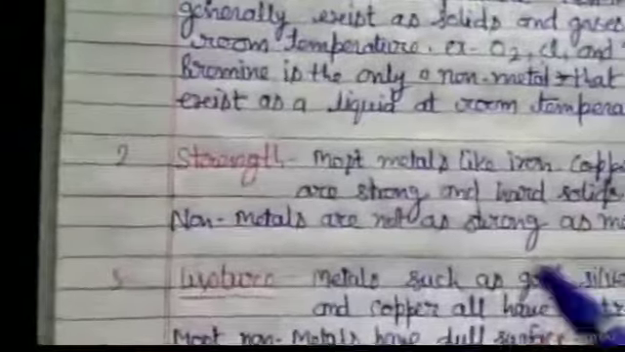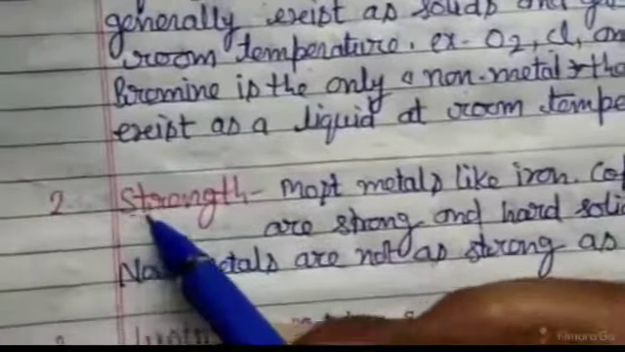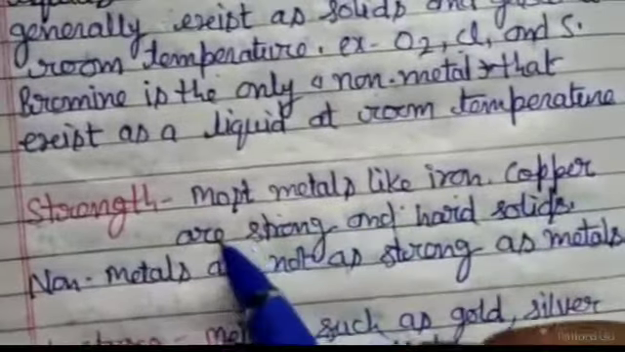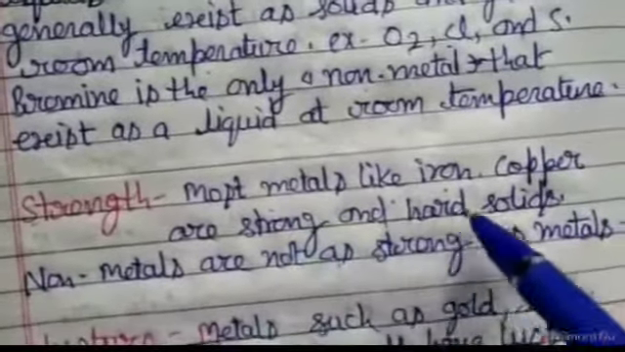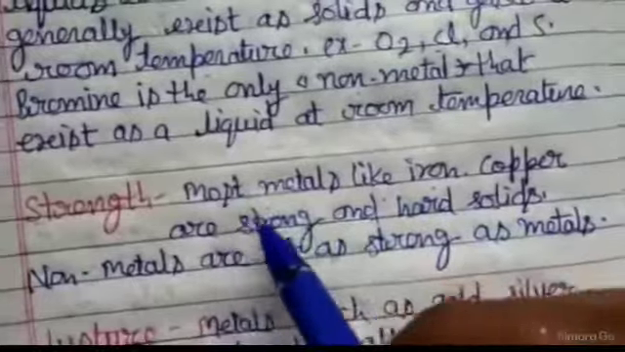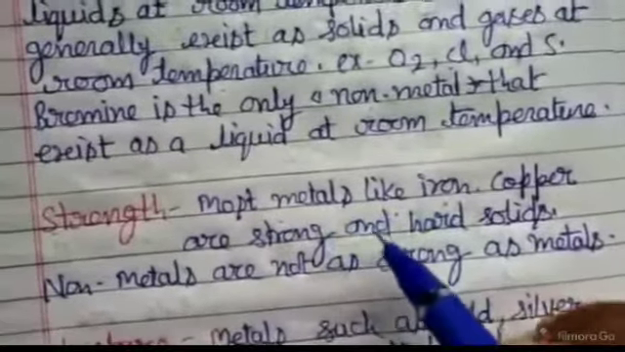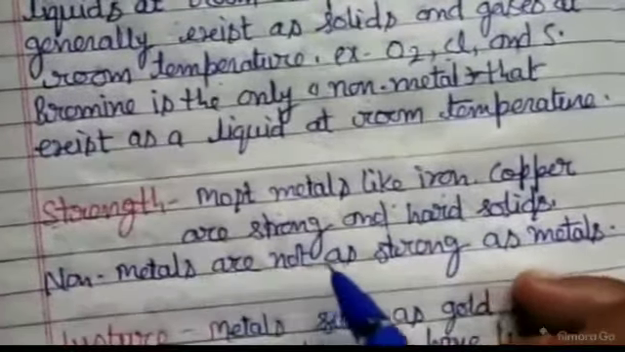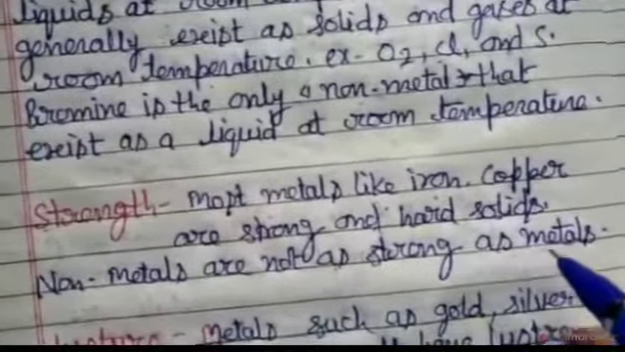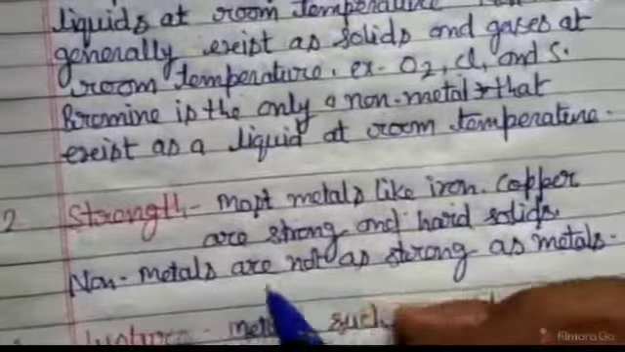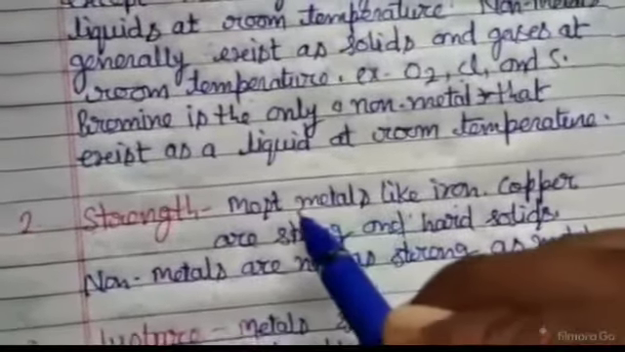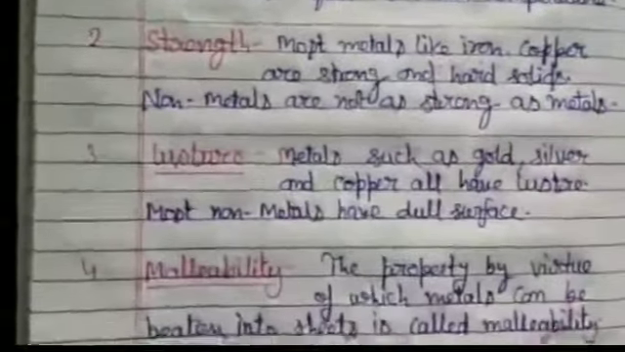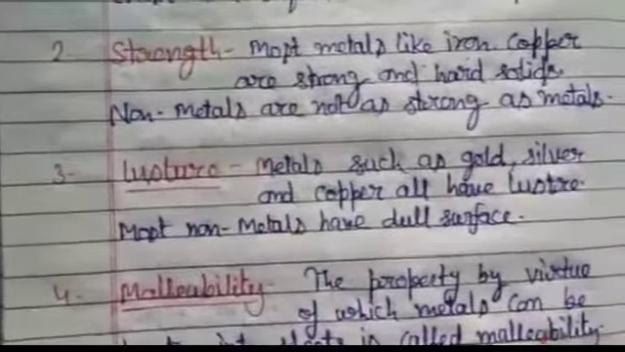Second property is strength. Most metals like iron and copper are strong and hard solids. So metals are generally hard. But non-metals are not as strong as metals. It means non-metals are not strong like metals. So this is the second property of metals.